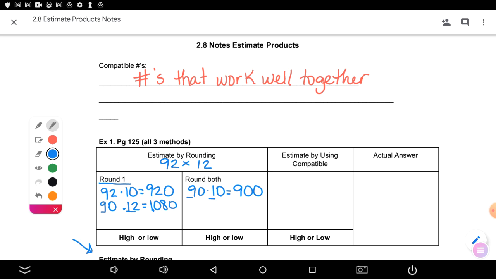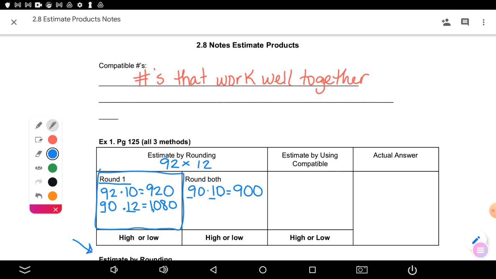So let's talk real quick if we think these are going to be high estimates, which means they're above the actual, or if they're low estimates, which means they're below the actual. Who thinks they know if these two are going to be high estimates or low estimates, and why? Reese? High? You think they're going to be higher than the actual answer? Wait, no, lower. Lower, why? Because two-digit by two-digit numbers are usually big.